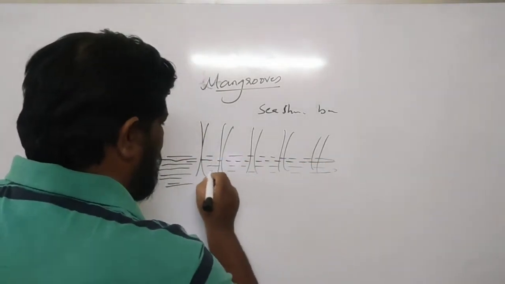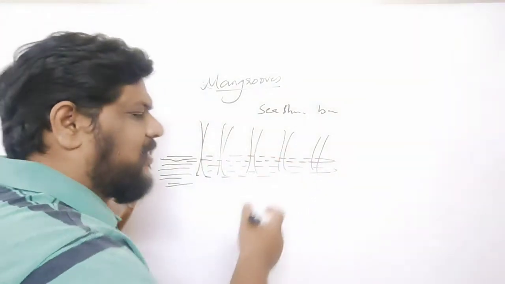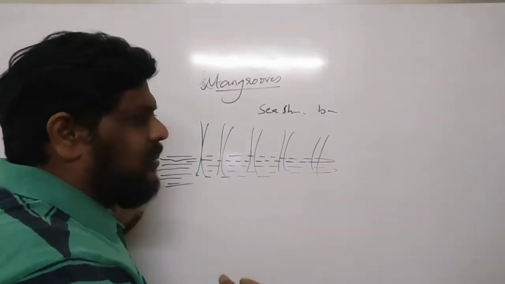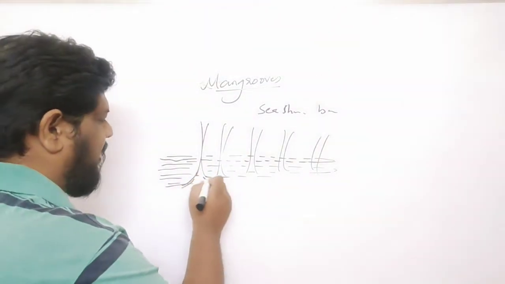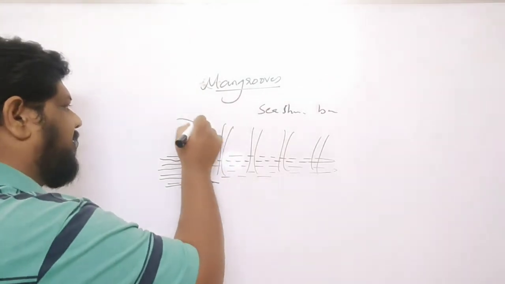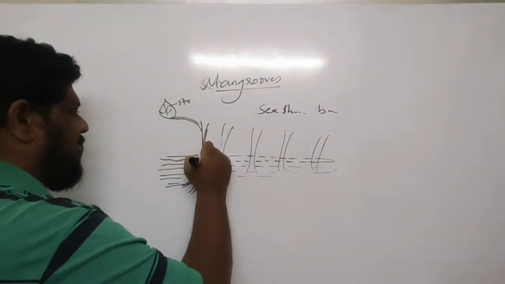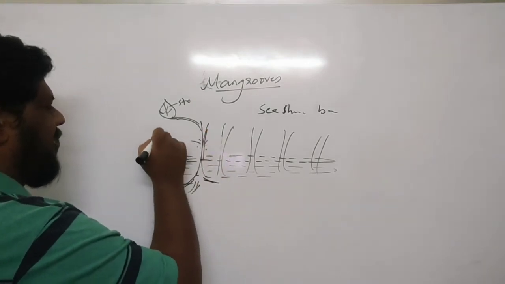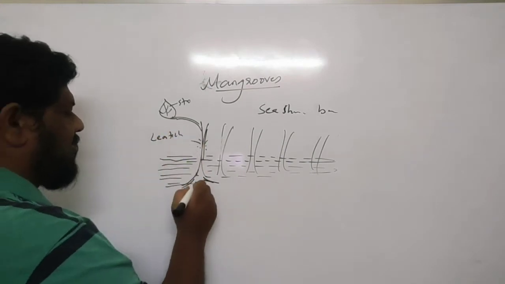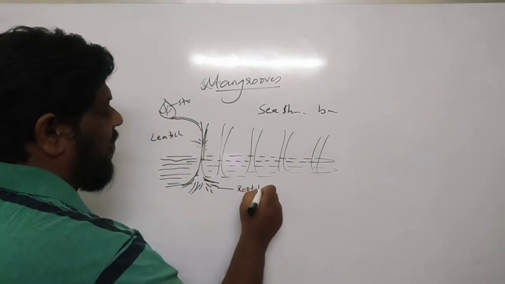Now, just assume that these are some other, different plants. If they get immersed in the water like this, there are chances that they will die, because roots have to respire. When leaves are there, they respire with the help of the stomata, and the stems respire with the help of the lenticels. Whereas the roots also have to respire, and they respire with the root hairs.